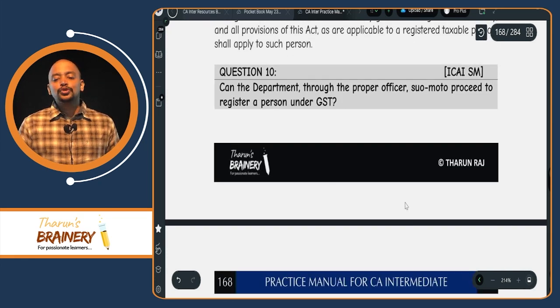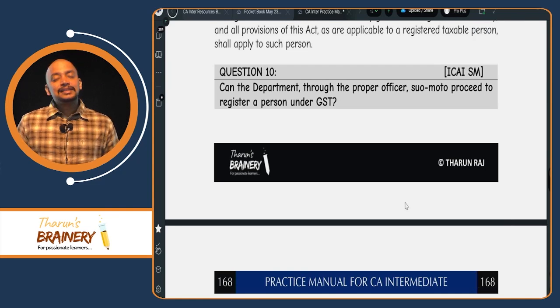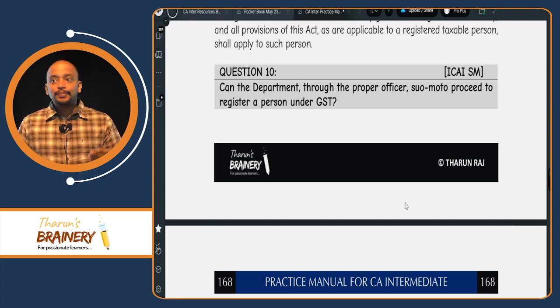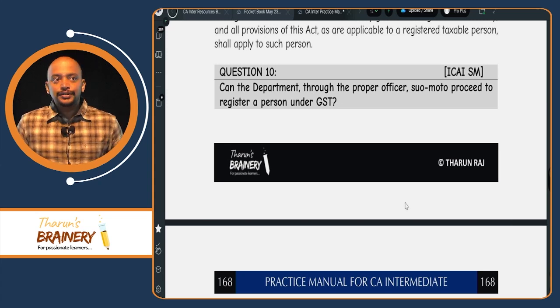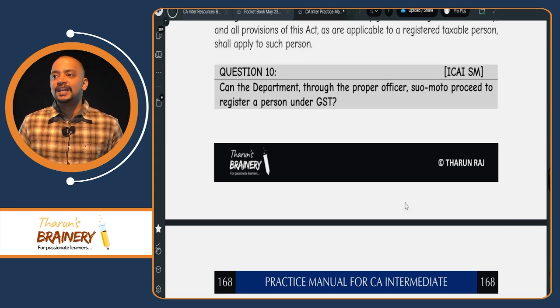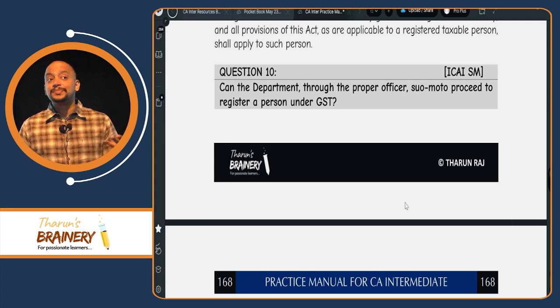Can the department through the proper officer suo motu proceed to register a person? This is in case when you are crossing the aggregate turnover but not registered. So the department will come to know that you have crossed the aggregate turnover from your bank account. Bank accounts will be linked with the permanent account number. Therefore randomly they will take the bank account details of various people, and the gross receipts exceed 40 lakhs or 50 lakhs like that.